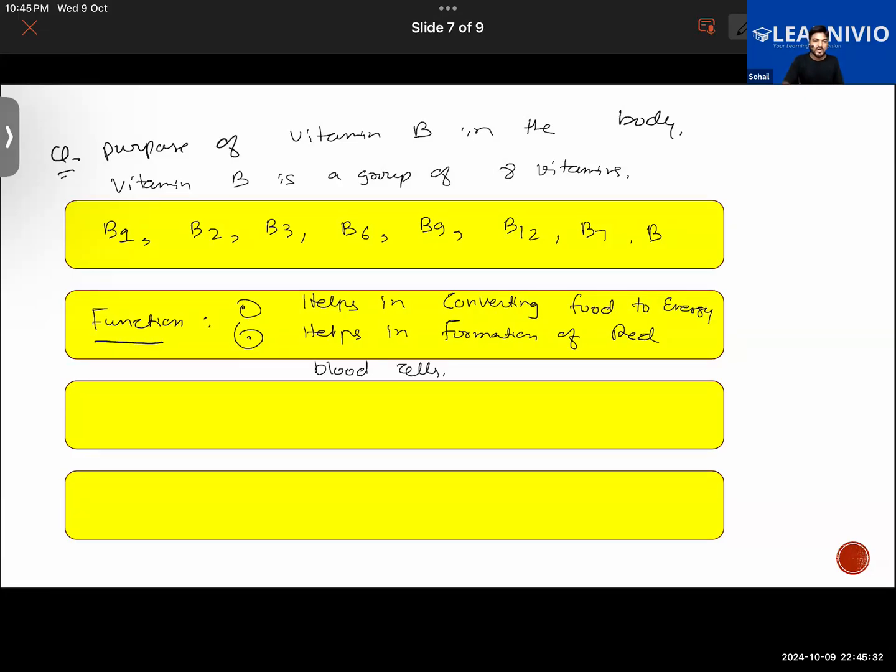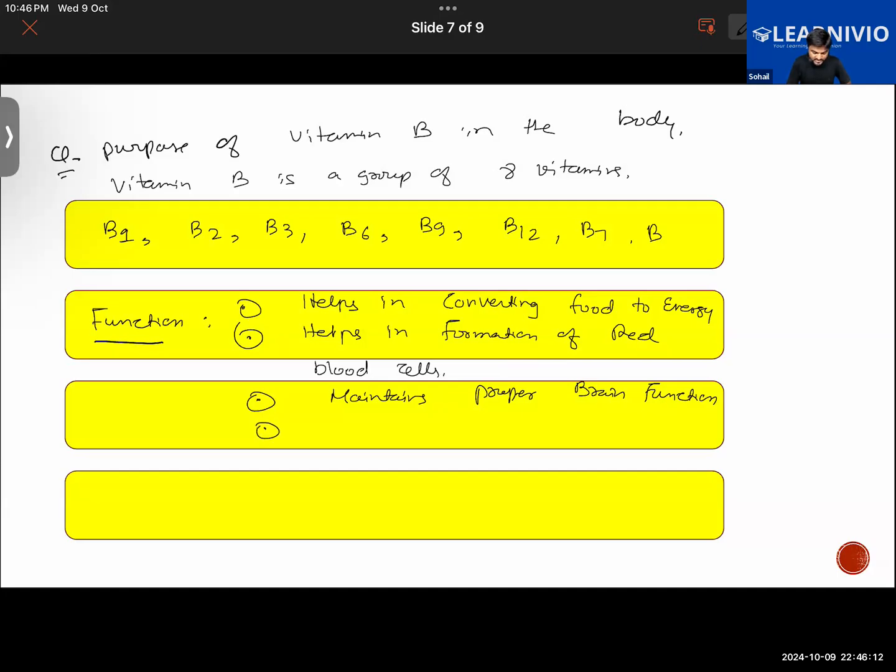Further, it has an important role in proper brain functioning. So it maintains proper brain function. These different groups of vitamin B maintain proper brain function. Further, they will be promoting the growth of cells like red blood cells. In this manner they are important, in order to create new red blood cells and to convert food into energy.